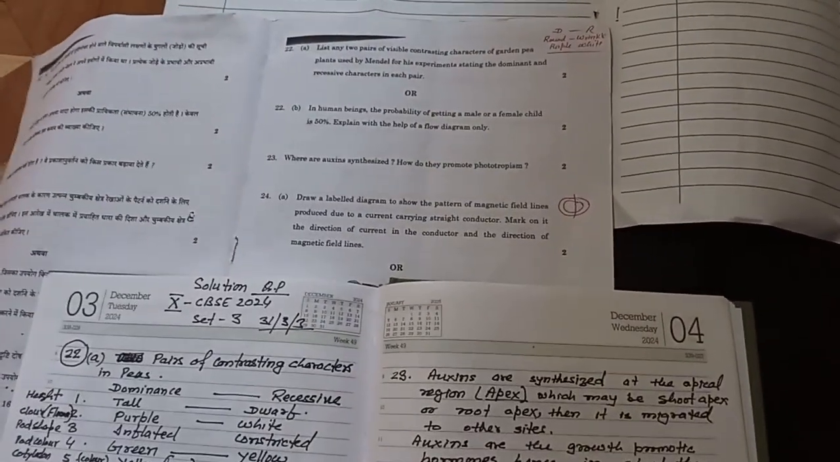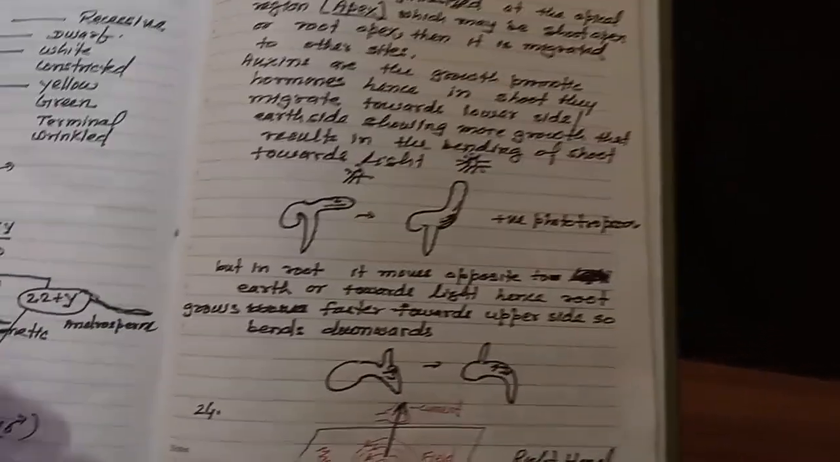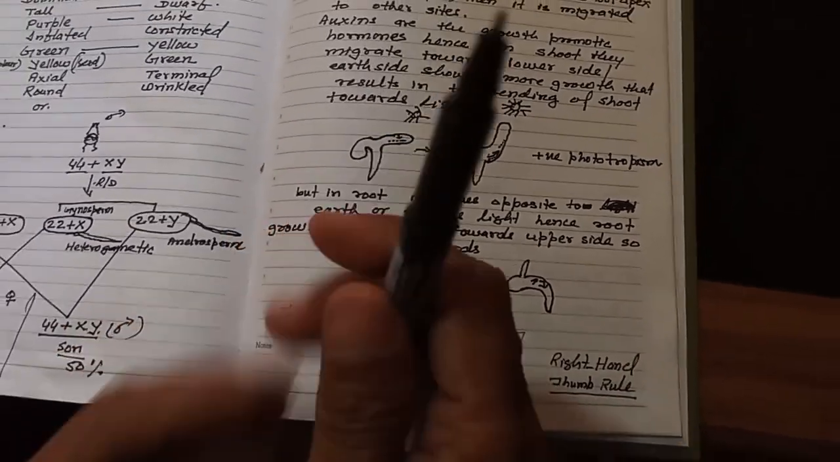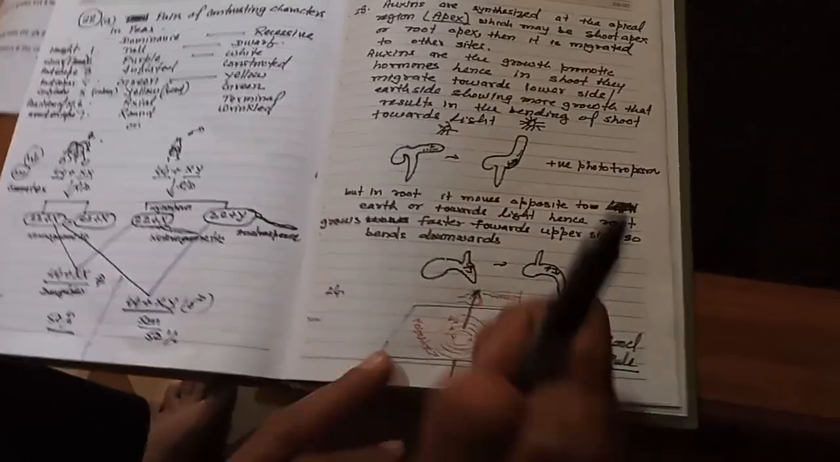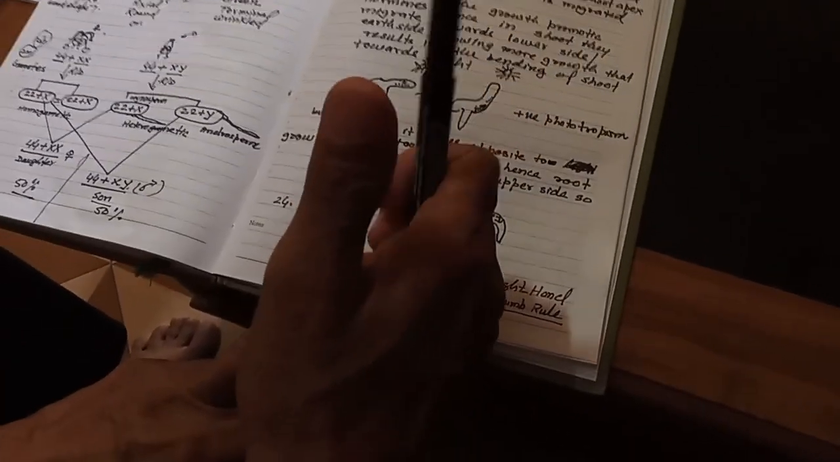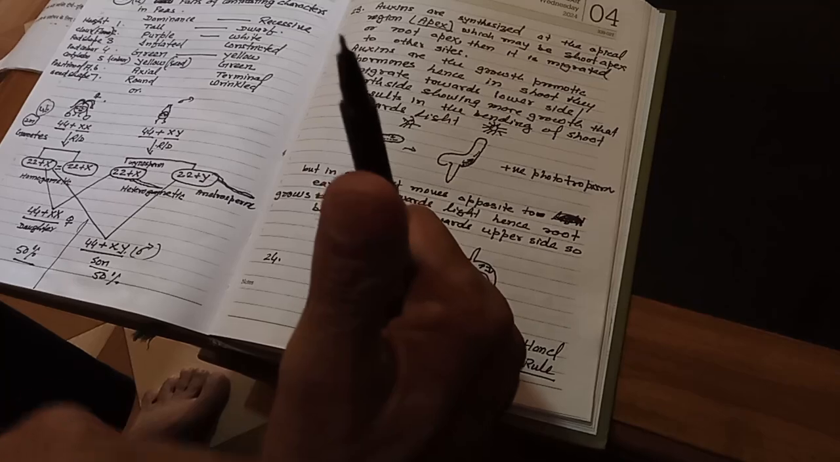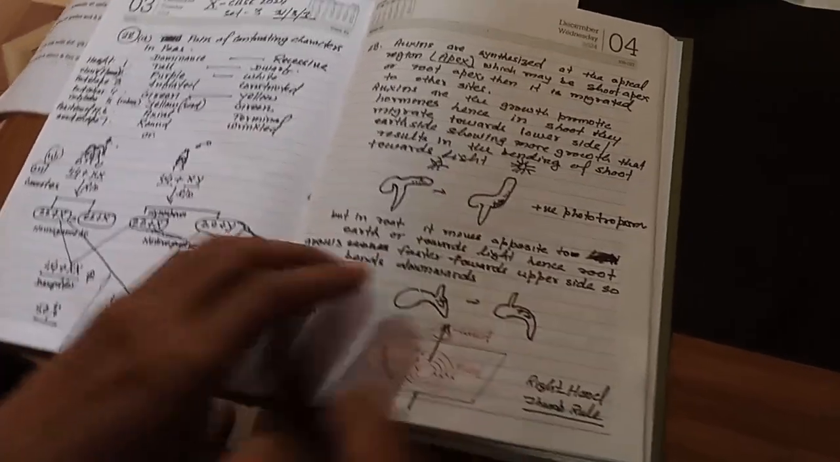Question 24. Draw a labelled diagram. You can draw in different ways the direction of current. Applying the right hand thumb rule, suppose you are holding a current carrying conductor, in which direction your fingers are wrapping. If they are wrapping anti-clockwise, current is moving upward. So here clockwise and here anti-clockwise. So in this way you can easily draw this one.